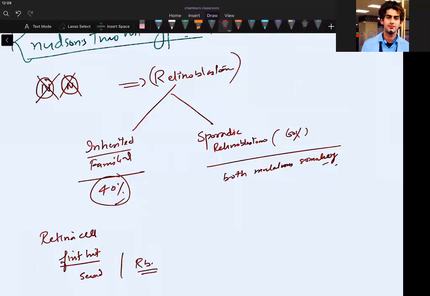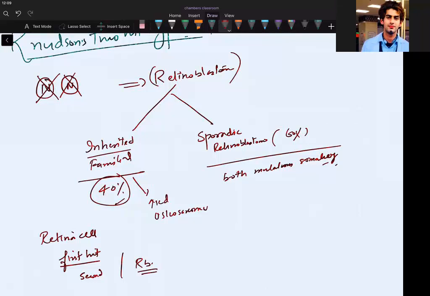Okay, so by the way, what is the risk for familial retinoblastoma? If our patients have familial retinoblastoma, what is the risk that they will have a tumor? Which tumor? Osteosarcoma. So a patient with inherited familial variety will have an increased risk of having osteosarcoma. Clear?